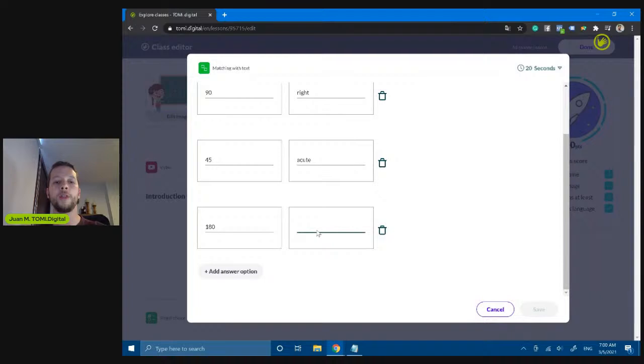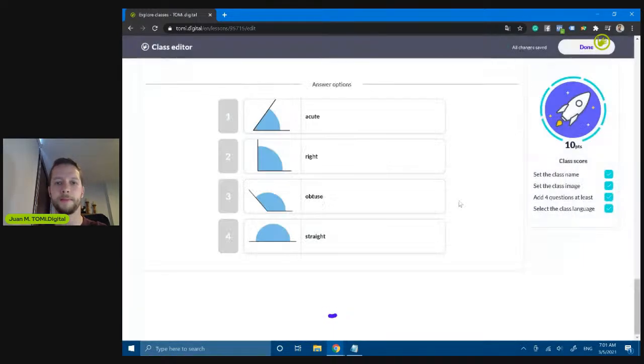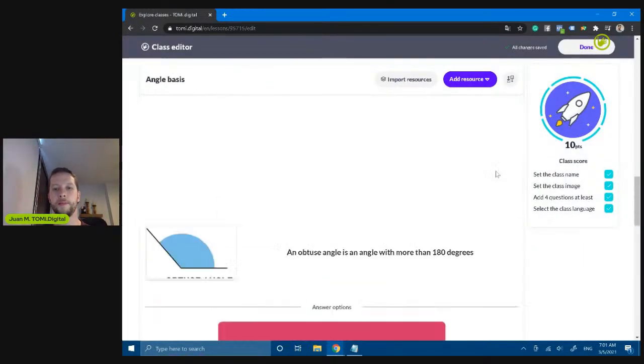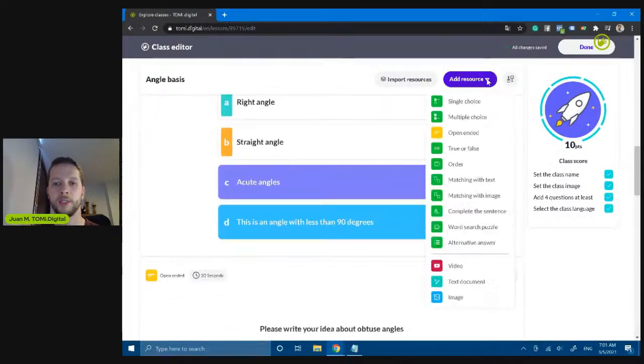So let's move to end this question, and it is a straight angle. So I think that this is enough. Let's give only 20 seconds and let's save it. Here it is. Perfect. So again, this is the right matching. However, when students get it, they're going to get it scrambled. So perfect. We are in matching with text.